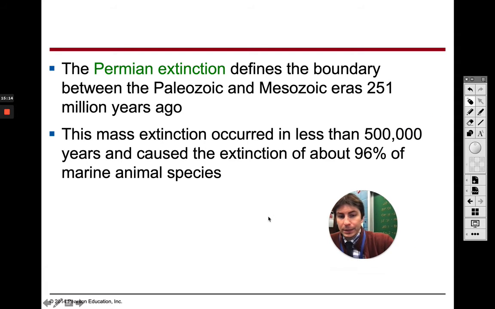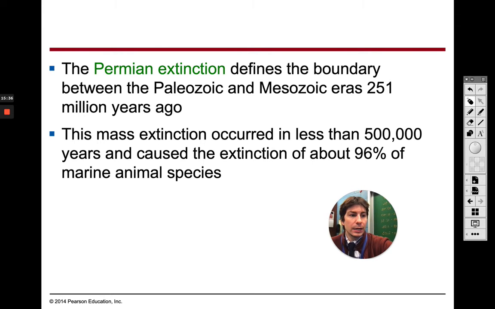So what happened during this time, guys, was we had the formation of Pangea. So this was where our supercontinent formed. And when that supercontinent formed, we had about 96% of our marine animal species going extinct.